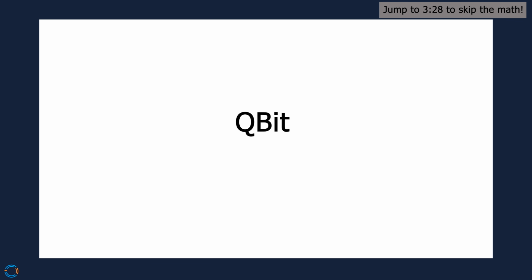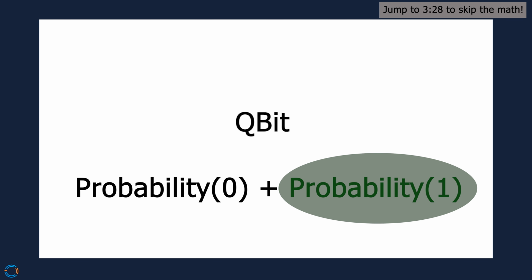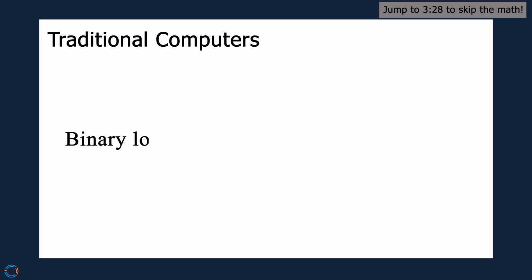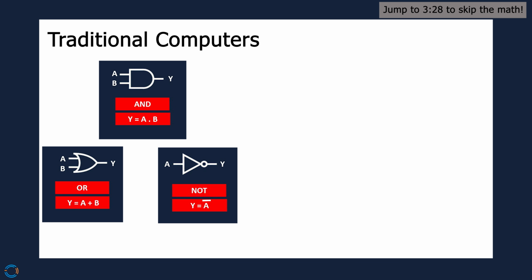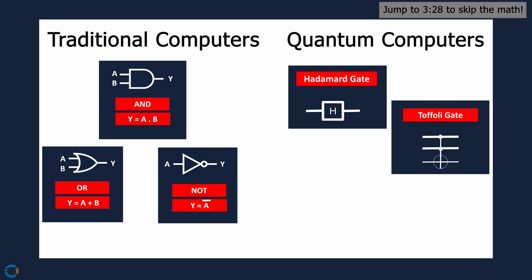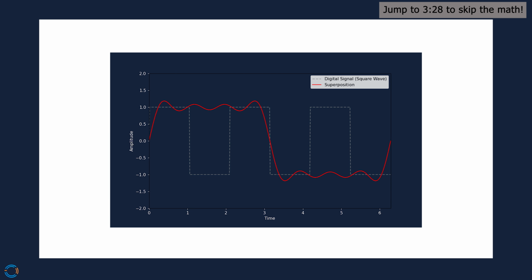Starting with the qubit, mathematically we represent a qubit in superposition as a combination of probabilities of the qubit being in a state of 0 or 1. Traditional computers use binary logic gates like AND, OR, and NOT to perform operations on bits, which can only be in one of two states, 0 or 1. But in a quantum computer, to manipulate qubits, we use quantum gates. When a qubit passes through this gate, it transitions from a defined state into superposition.